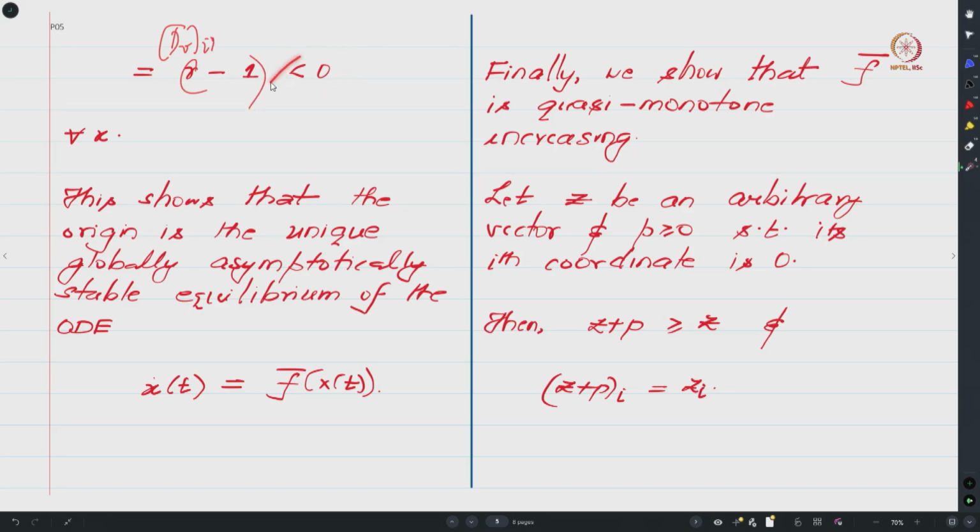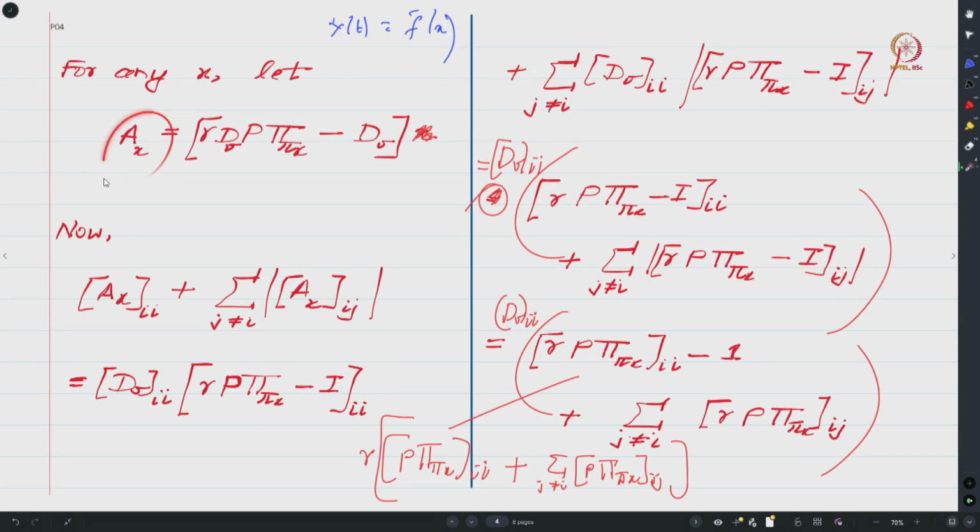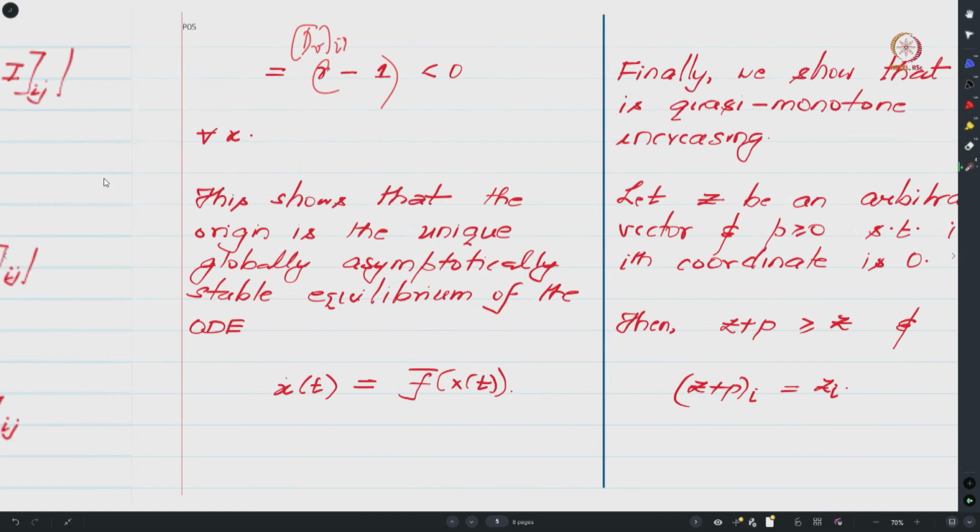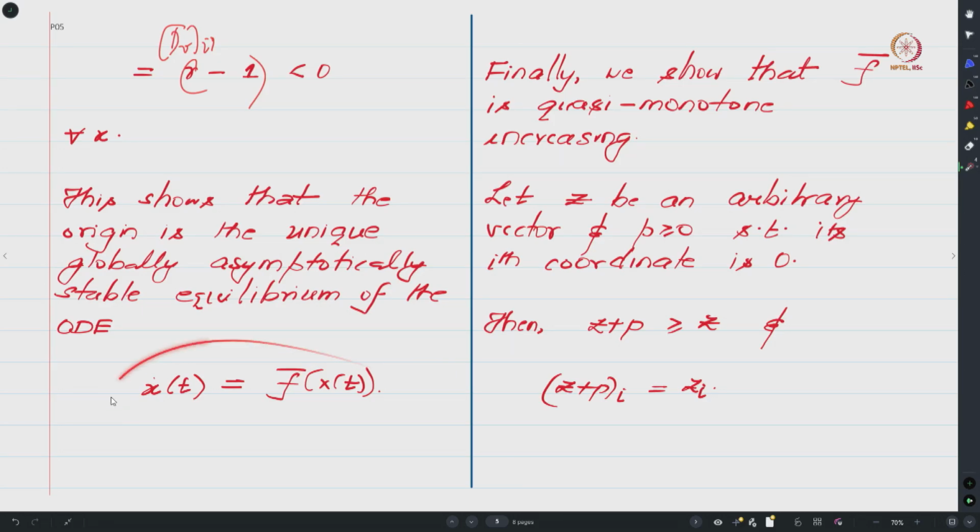And since this inequality holds true, one can show that this AX matrix for any x has this negative diagonal dominating condition, and because of that, the origin is a globally asymptotically stable equilibrium for this ODE, right.